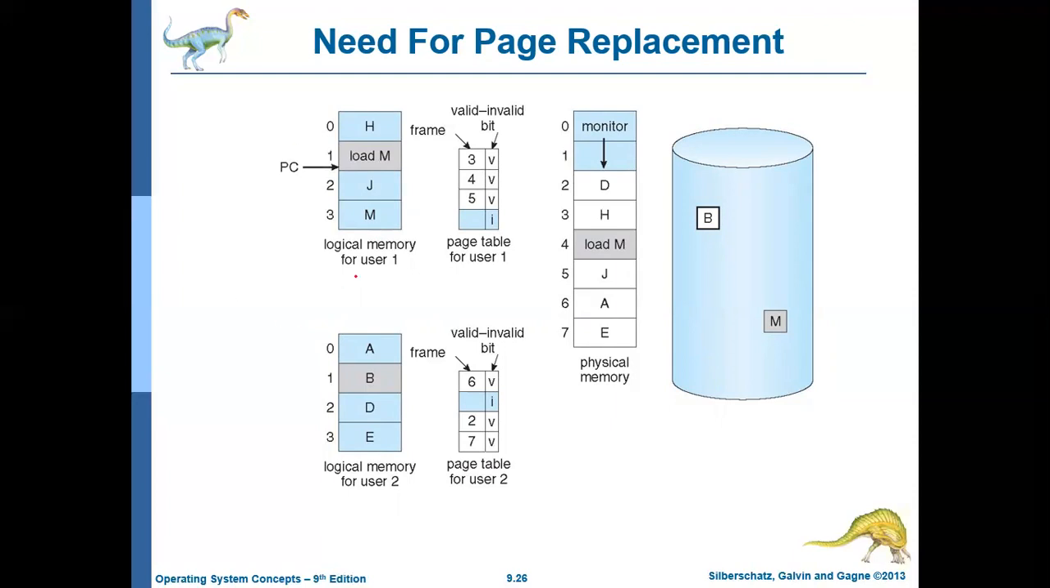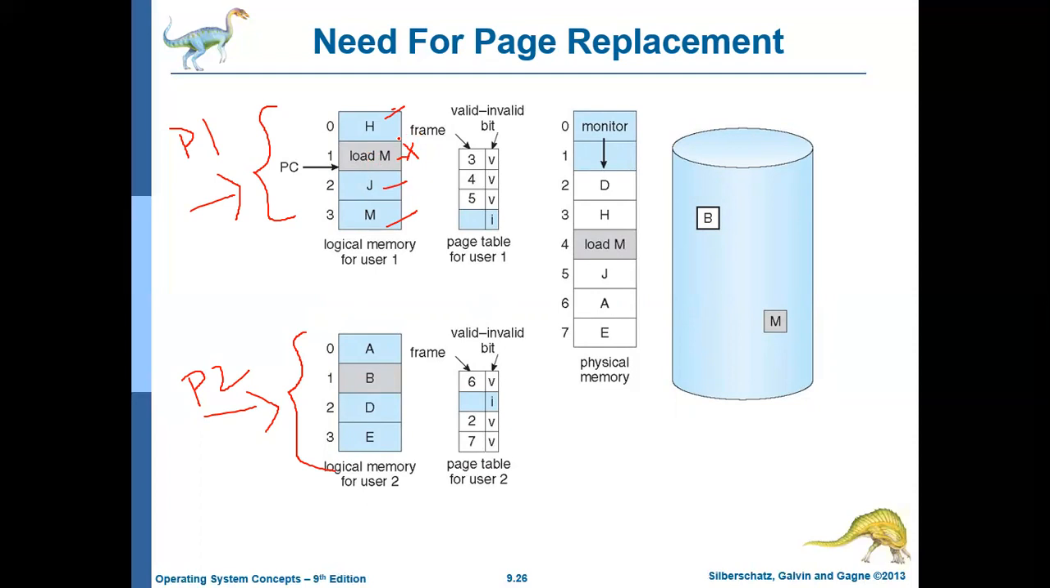Okay, so this explains that same concept with somewhat more clarity. Let us assume that there are two processes currently available. This is the virtual memory for process 1 and this is the virtual memory for process 2. Process 1 contains 4 pages, H, J, and M, and let us assume this is page X. This load M is one of the instructions in this page.